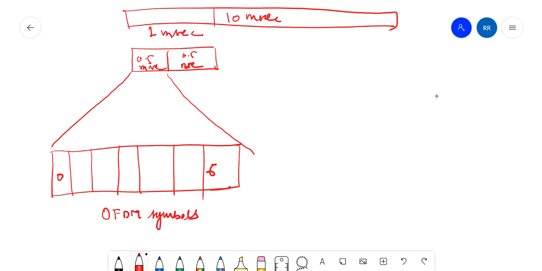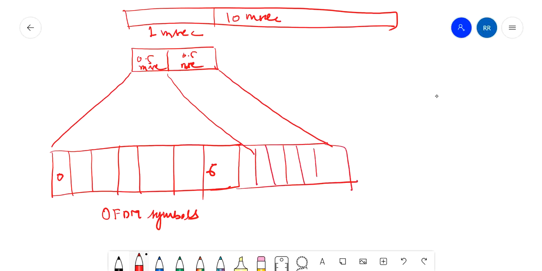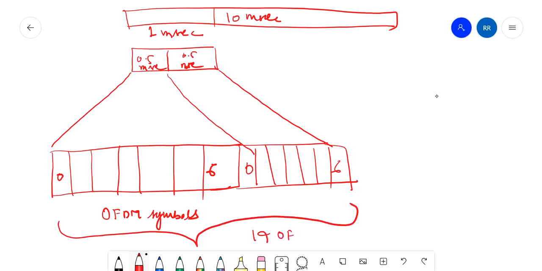So one subframe has 7 here, so it will also have 7 in the other slot, 0 to 6. So we can say 14 OFDM symbols in one subframe, or in a time frame of one subframe of 1 millisecond, we have 14 OFDM symbols.